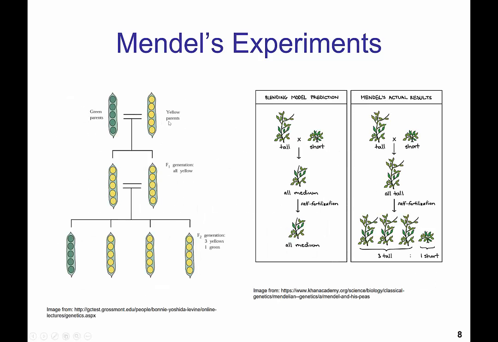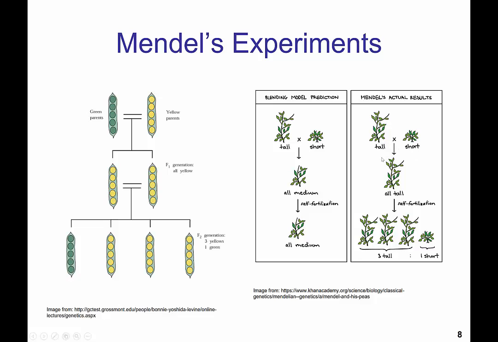So, if we're looking at this parental generation here, green parents crossed with yellow parents for their seeds, when they were crossed, all of the offspring had yellow seeds. That's the first filial generation. Now, in the second filial generation, he found that about 75% of the offspring had yellow seeds, but 25% had green seeds. So this trait had skipped a generation. He saw this with several other traits as well.